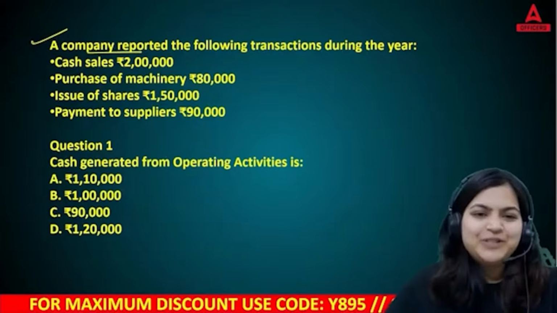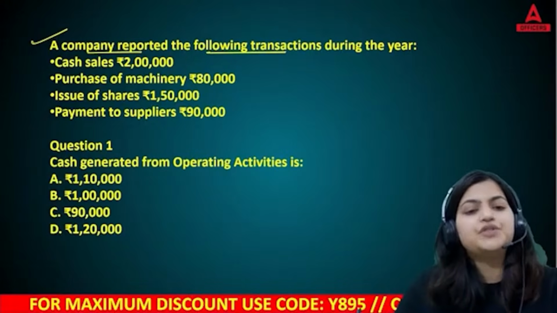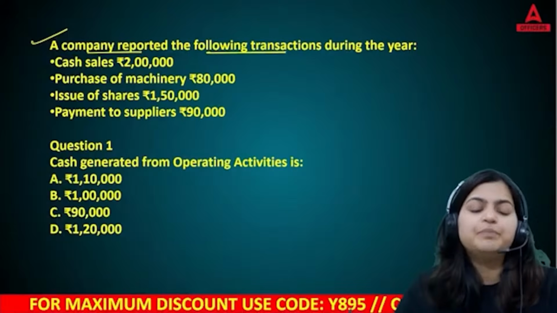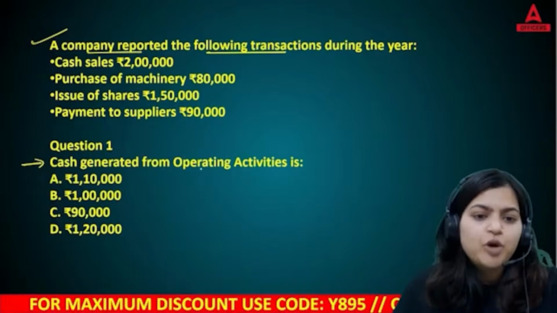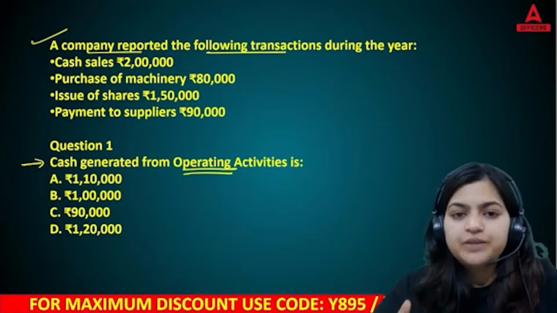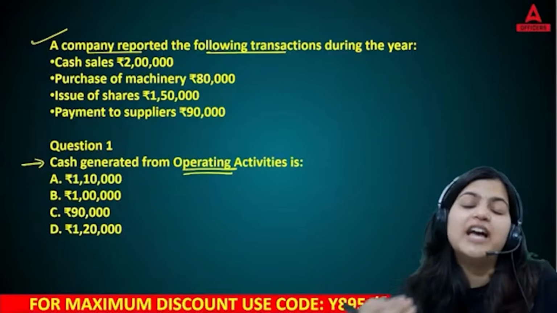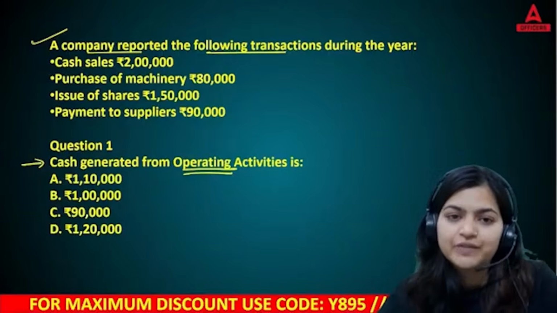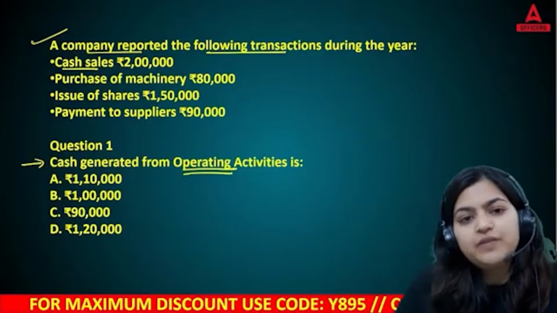A company reported the following transactions during the year: cash sales, purchase of machinery, issue of shares, payment to suppliers. The question is, you need to calculate cash generated from operating activities. Here we need to solve this question and calculate how much cash we have generated from operating activities. Okay, so cash sales, this is your day-to-day activity, of course.